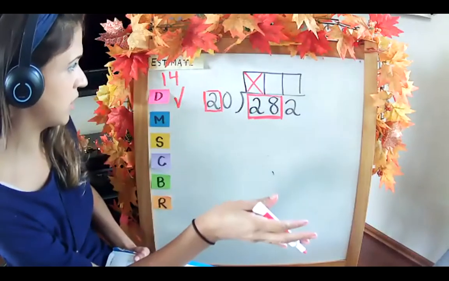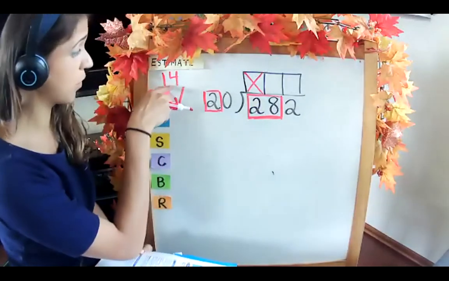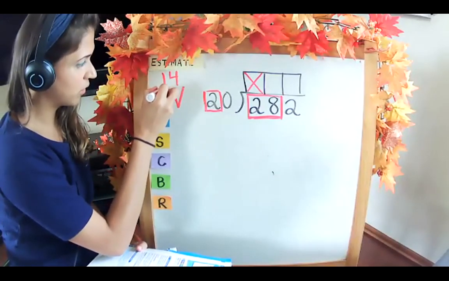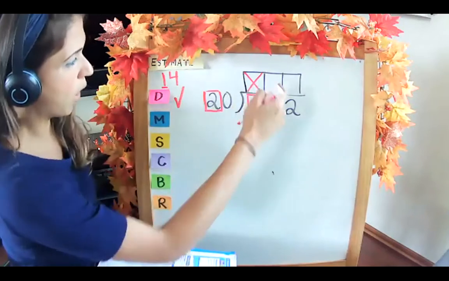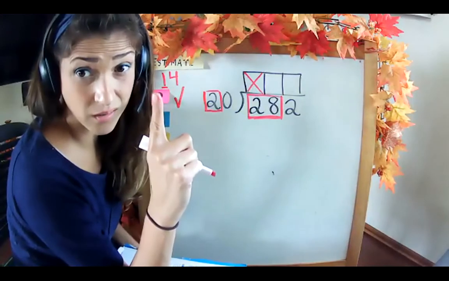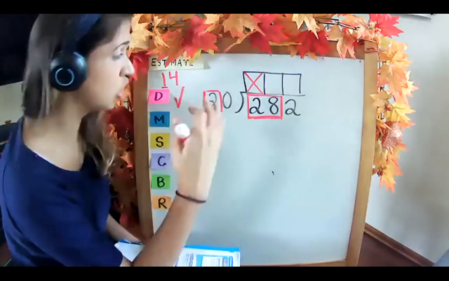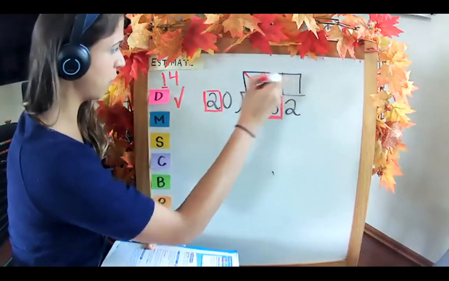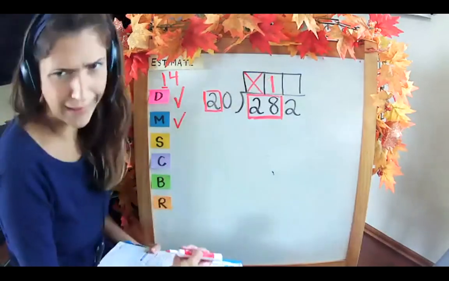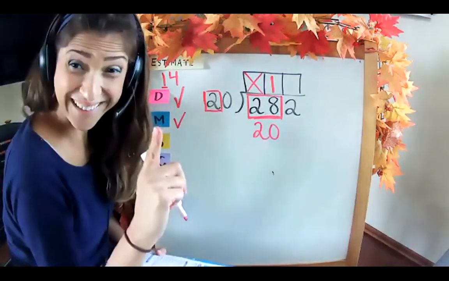So our answer is going to have 2 digits. We're going to start with not just any random number, we're going to start with our estimate. We thought 14 would work really well. What's the very first digit? 1. So we think a 1 should go here. Does that make sense? Can 20 go into 28 only once? Yes, because 20 times 2 is 40, too big. So we are going to stick with what we got in our estimate, which was a 1. Multiply. 20 times 1, easy. 20.